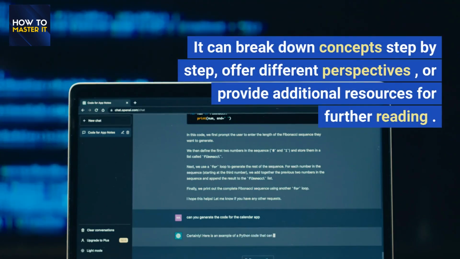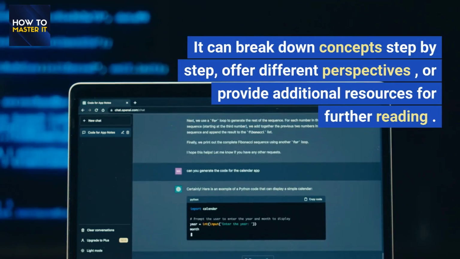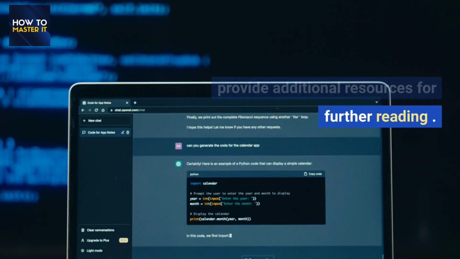Seek explanations. If you're struggling with a particular subject or topic, ask ChatGPT to provide a detailed explanation. It can break down concepts step by step, offer different perspectives, or provide additional resources for further reading.